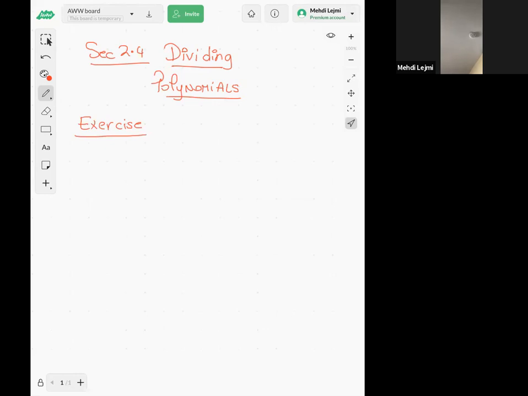I think we had two problems, and I solved the first one. So there's one left, where we have to divide 4x^4 minus x cubed minus x squared plus 2 by x minus 2.